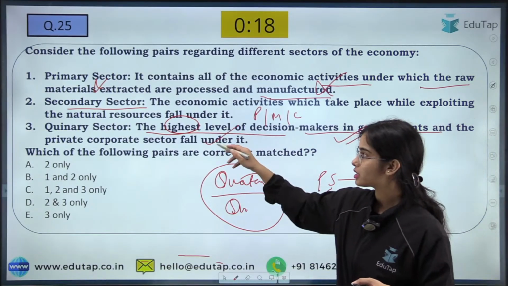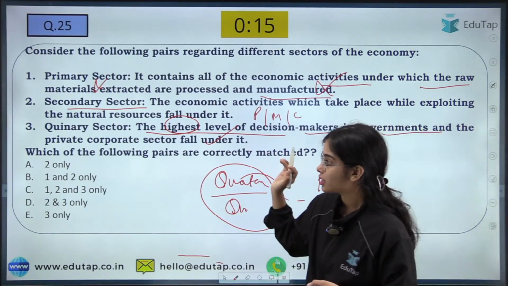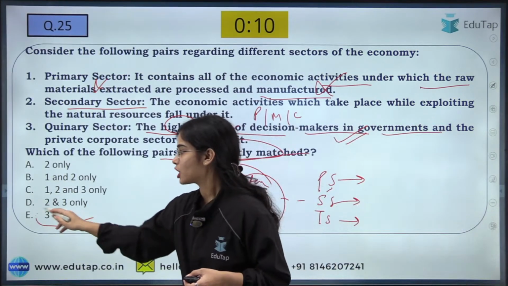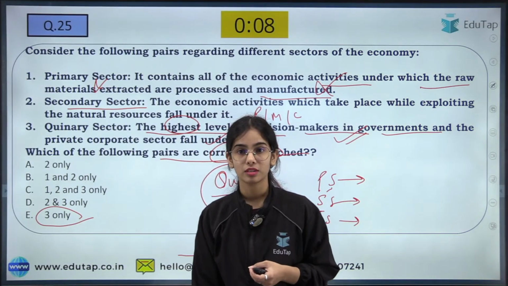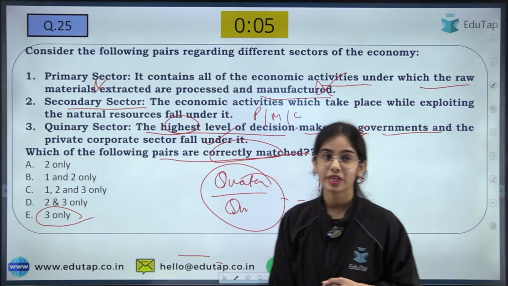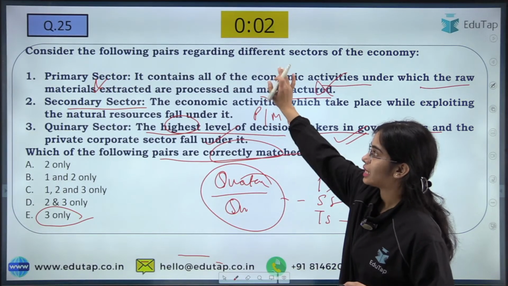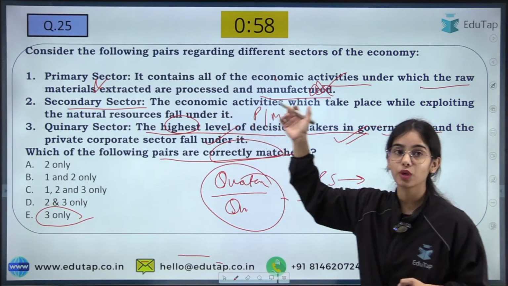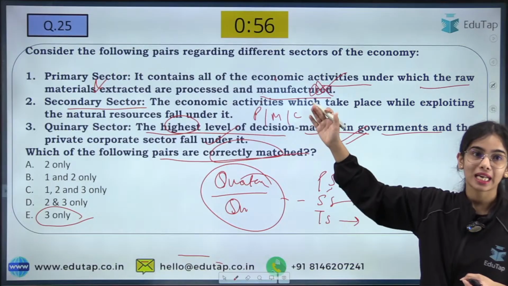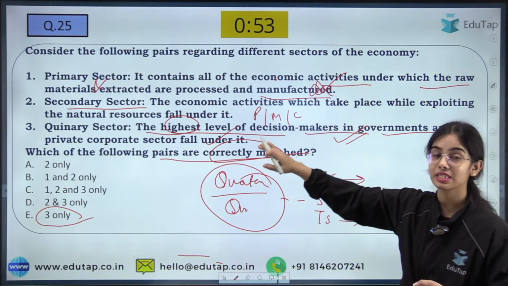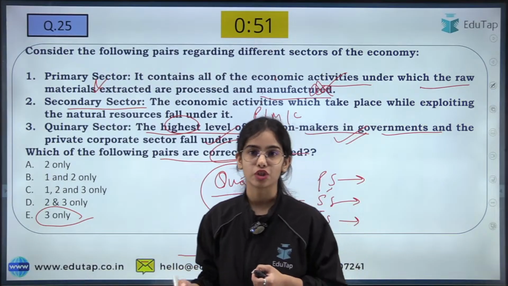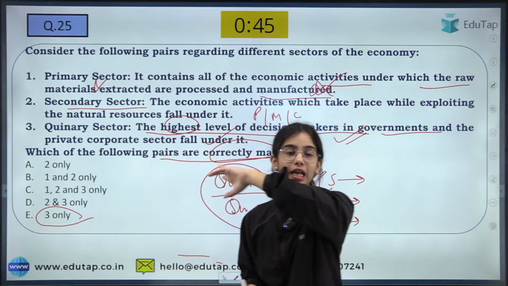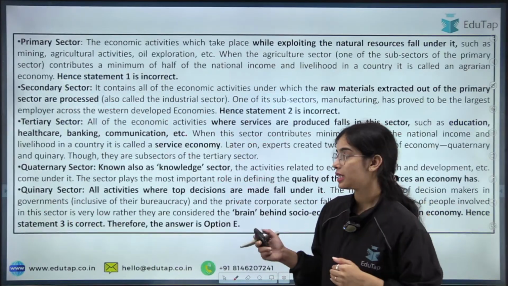Okay, so here only the third statement was correct, so only 3 is the right answer. So E is the right answer here. Got it? Yes, 1 and 2 are not correct. The first one is not, because in the primary sector, manufacturing is not included, and in the secondary sector, you are not exploiting the natural resources directly. In the secondary sector, you are doing the manufacturing and such. So first and second are incorrect, and only the third one is correct, and that's why E is the answer here.